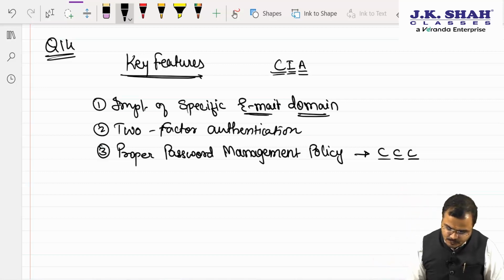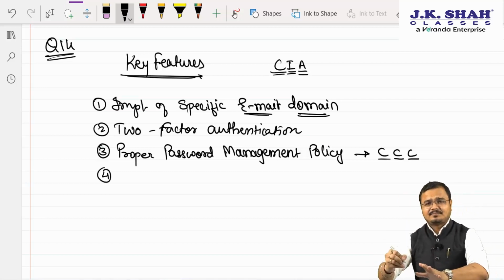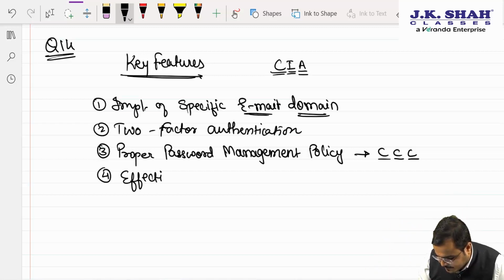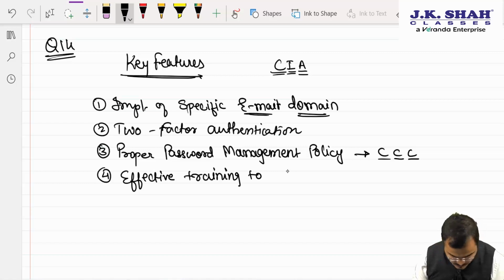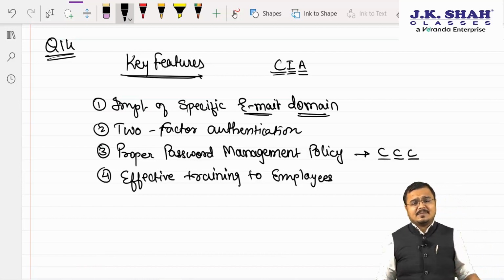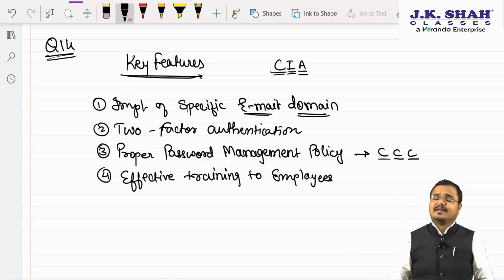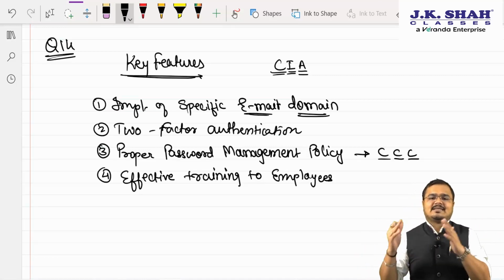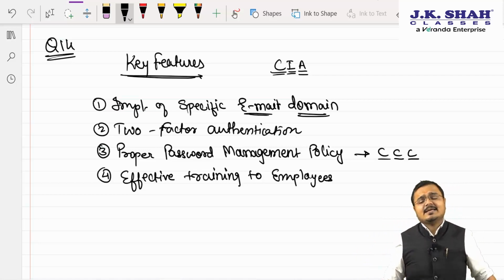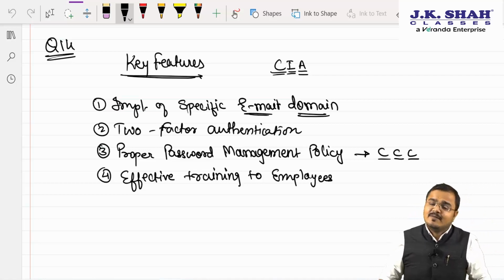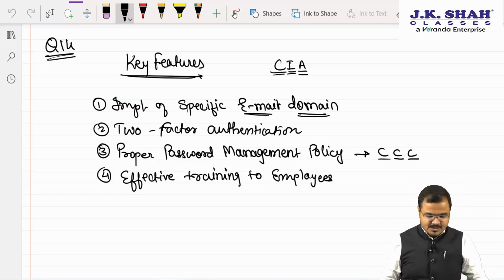Sir, understood. Fourth one, sir, if you want to reduce the risk of security threat, then you should always provide effective training to employees. Employees must be trained very clearly, yes or no? Yes sir, they must be trained very properly. Yes sir, they should always be aware of the new threats and vulnerabilities that might be entering the business. Yes sir, they should be provided with a proper understanding that they should not click on any link which is coming from an unknown source. Yes sir.